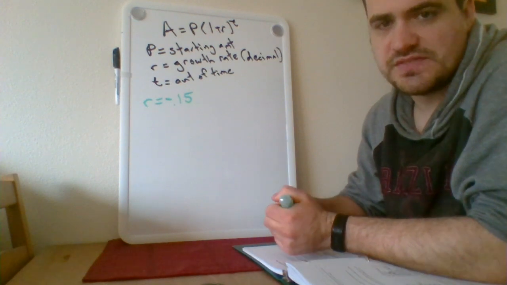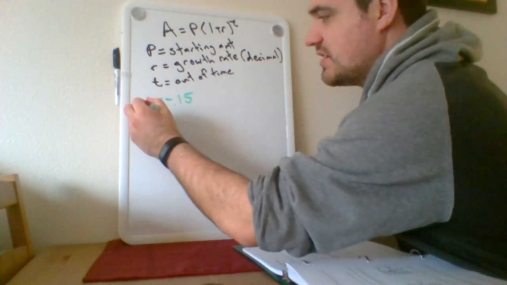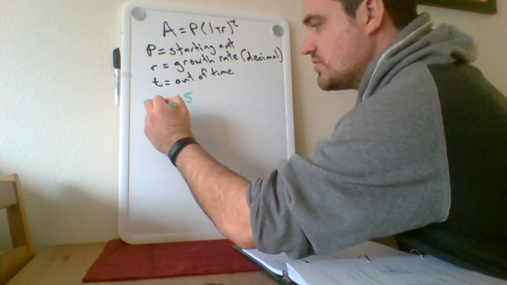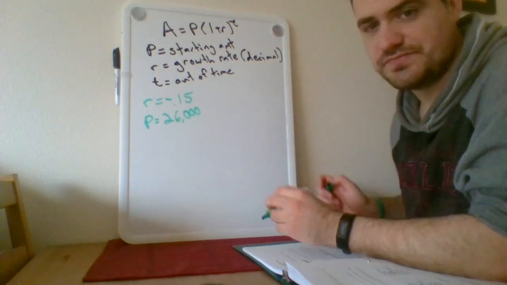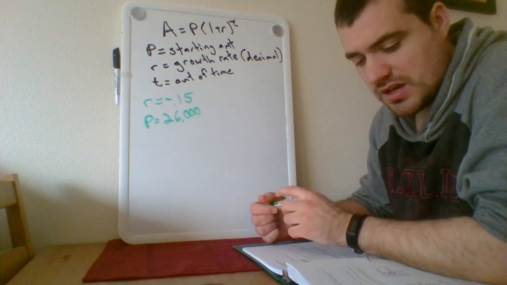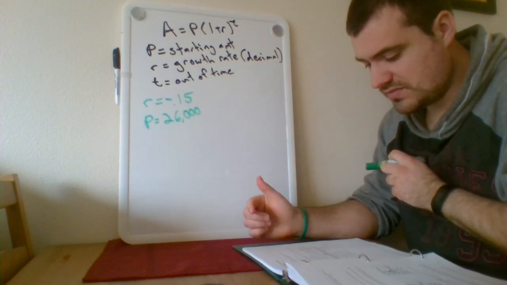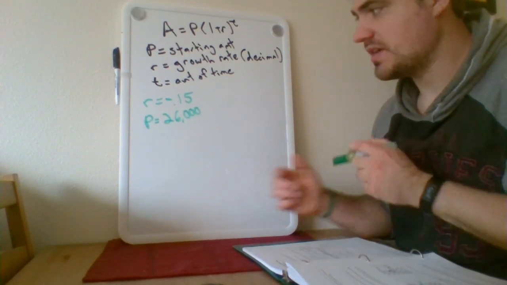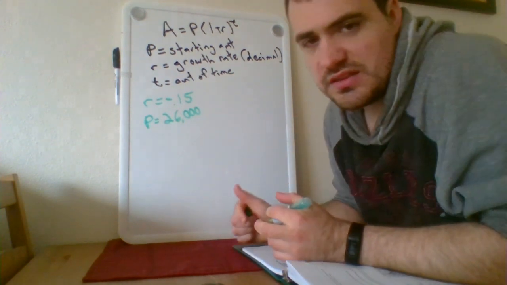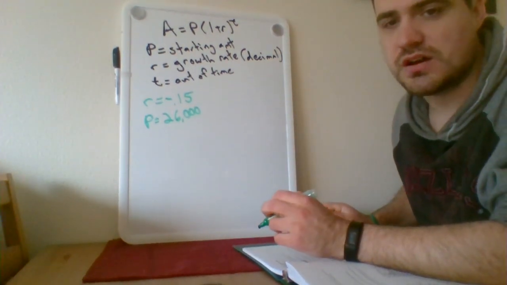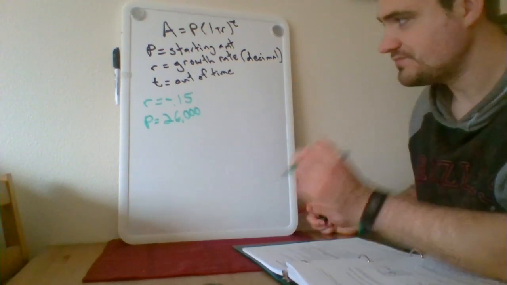Correct again, they've given us the value for P, right? They told us the starting value for the car, which in this case is $26,000. Okay. Let's see, is there anything else we know at this point? No, I think this will allow us then to write a formula that we can use to calculate the value of the car after certain amounts of time.